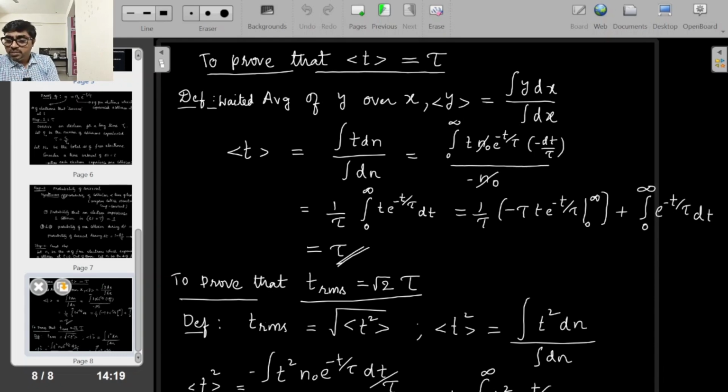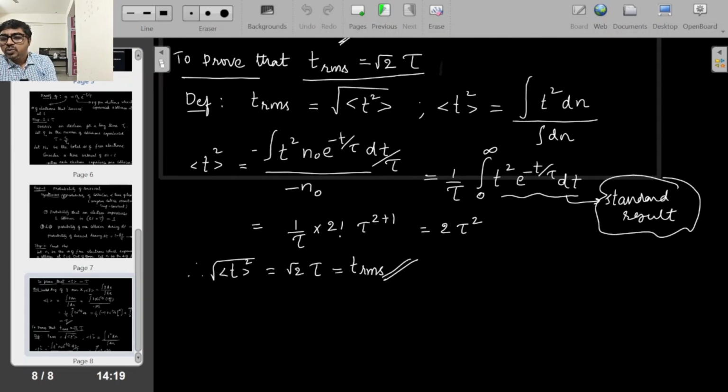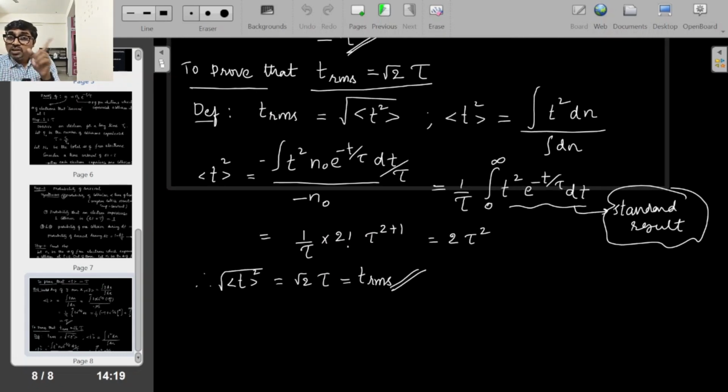The next one is the important one, t RMS equal to root 2 tau. If you get that, we will get the e tau by m derivation, even with h over mass. The definition of RMS value: first you take the average of the squares of the time, and then take the root. The average of the squares of the time is, by the same definition, integral t square dn by integral dn.